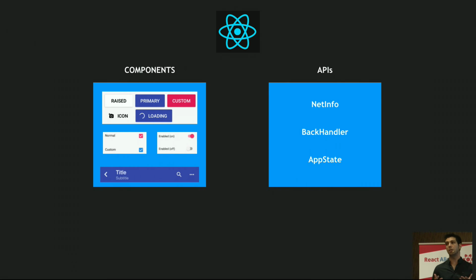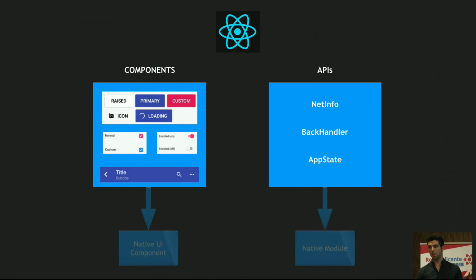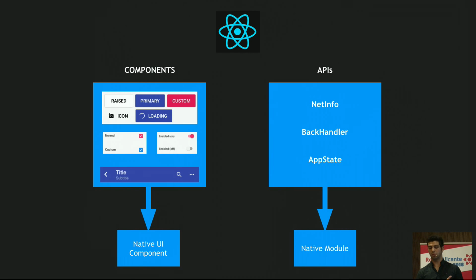And APIs are the interfaces that we use to leverage the full capabilities of the platform, both Android and iOS. Now, when it comes to streaming music, React Native doesn't offer anything out of the box, but it has been designed with extension points in mind so we can integrate our own functionality. And this is by using either native UI components or native modules.